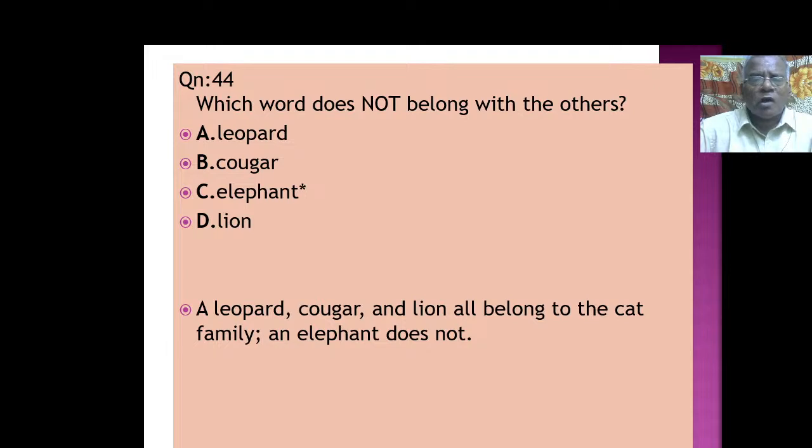Which word does not belong with the others? Leopard, cougar, elephant, lion. A leopard, cougar and lion all belong to the cat family. And elephant does not belong to the cat family. That is something different. So that way we have to classify these things.